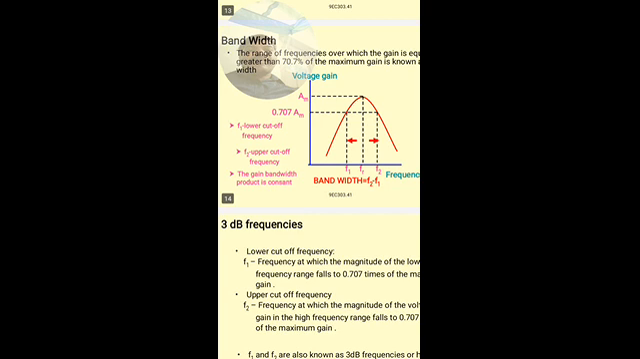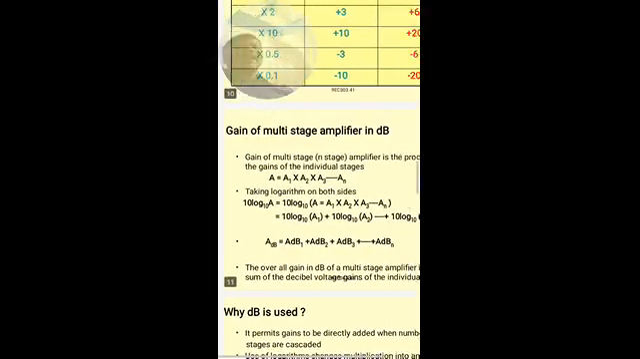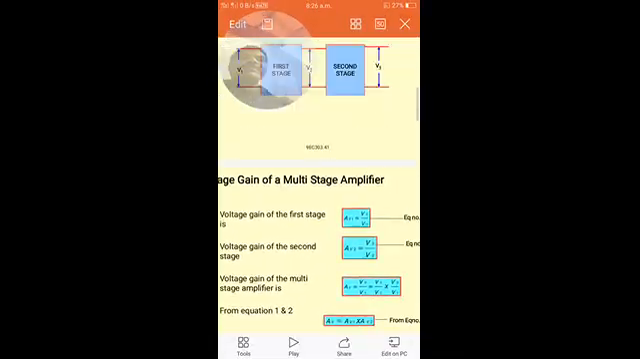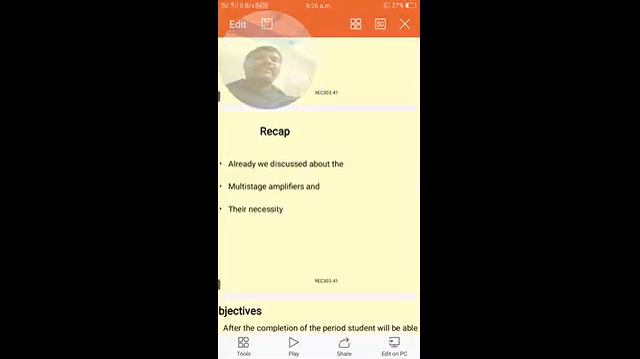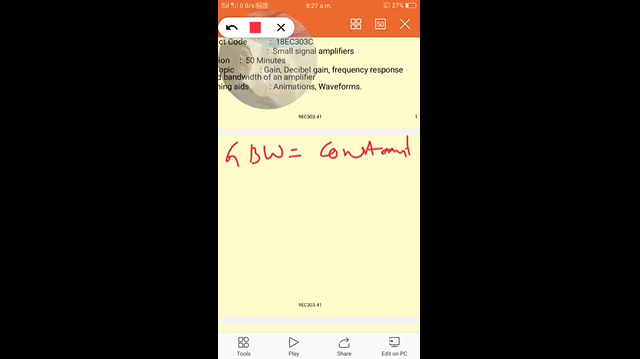Coming to the gain bandwidth product of the amplifier, it is always going to be a constant. So it is also known as the figure of merit. The more the value of the gain bandwidth product, the better the performance of the amplifier. The gain bandwidth product, GBW, is a constant for any amplifier.